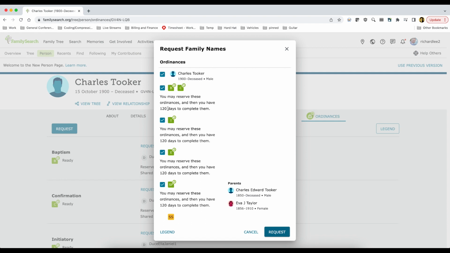It's reserved for you. Now, if that expires, that's actually a good thing. It means that it goes back into the system and it can get done. But for our purposes, we want to make sure that these all get taken to the temple. So you could take it to the temple yourself to do baptisms and confirmations. And then the initiatories, endowments, those you could have someone else do if you're a youth and you can't get to the temple and do those. You could have a family member do it as well. Once you have requested these, they're yours to use.